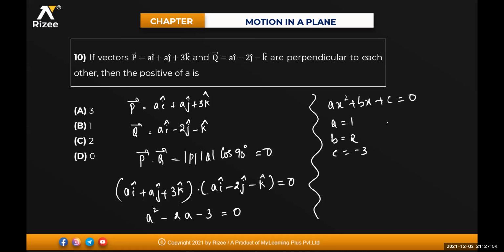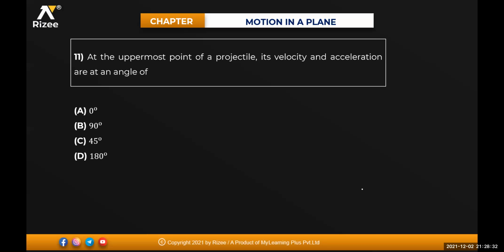So a value cannot be negative. So take the value of a to be positive. Whatever you get, you should be getting the answer in terms of positive. Can I solve it? Three. So what is the answer you are getting? Three. Yeah. a value will be equal to 3. Positive term. That means first option. Chalo. Next one.